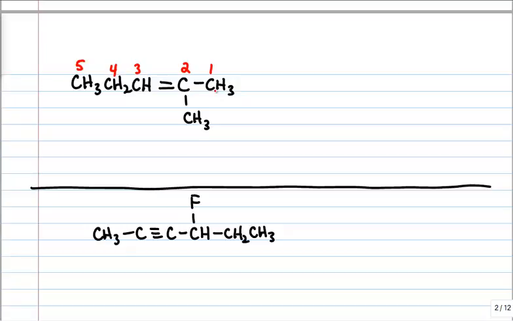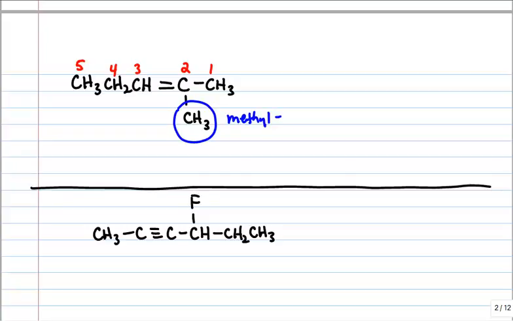And you also know that anything not in the parent chain, or the longest continuous chain, has to be a substituent, and this is one of the substituents you have to know. This is on the playbook. This is methyl. Well, when it comes to assembling the name, you have to name the substituents, make sure each substituent has a number in front of it so we know where it's at, and then go from there.